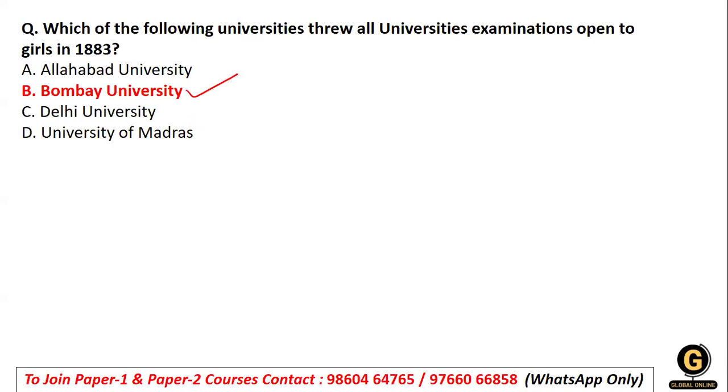It allowed women to participate in the university examination, providing opportunities to female students to pursue higher education equally with men. This was one of the main decisions taken in that era with respect to equality, right?